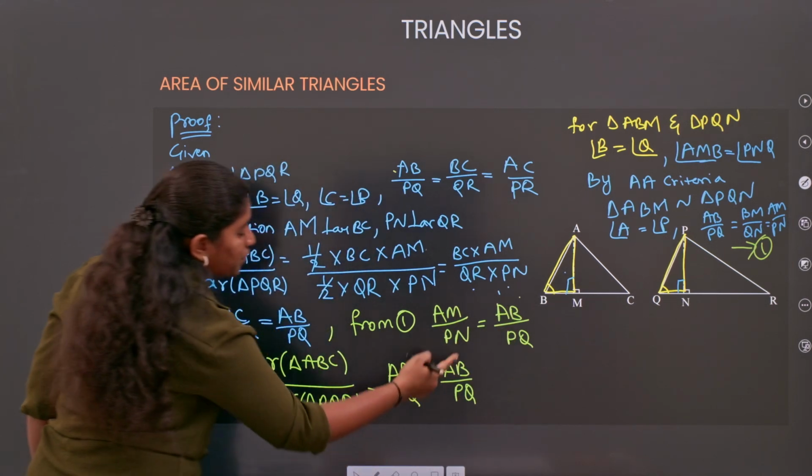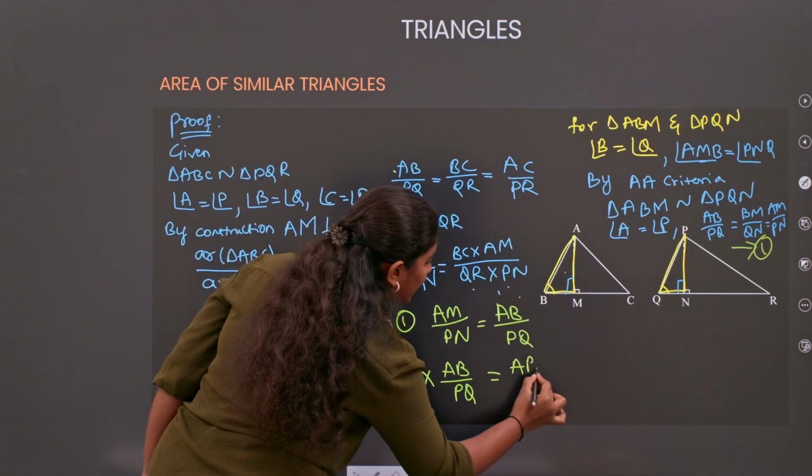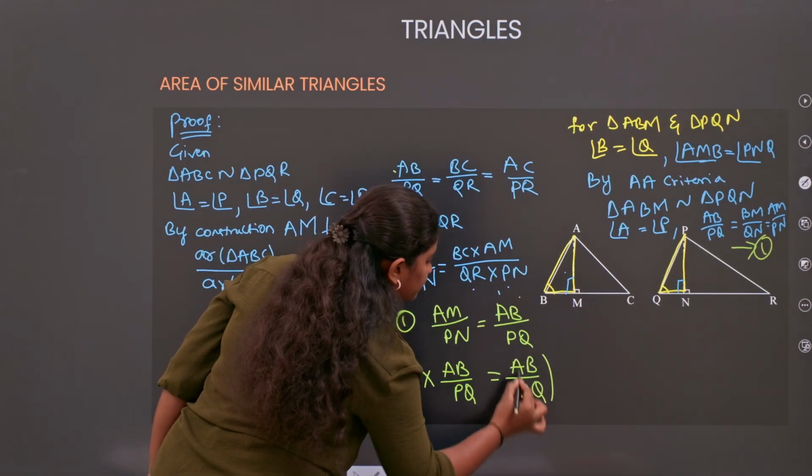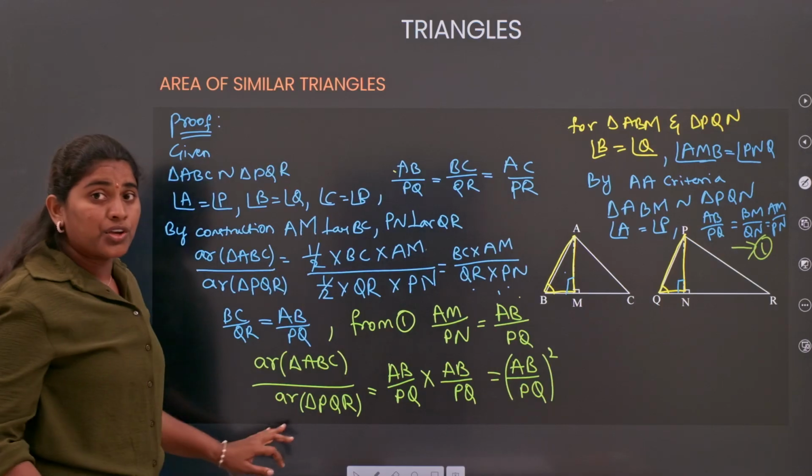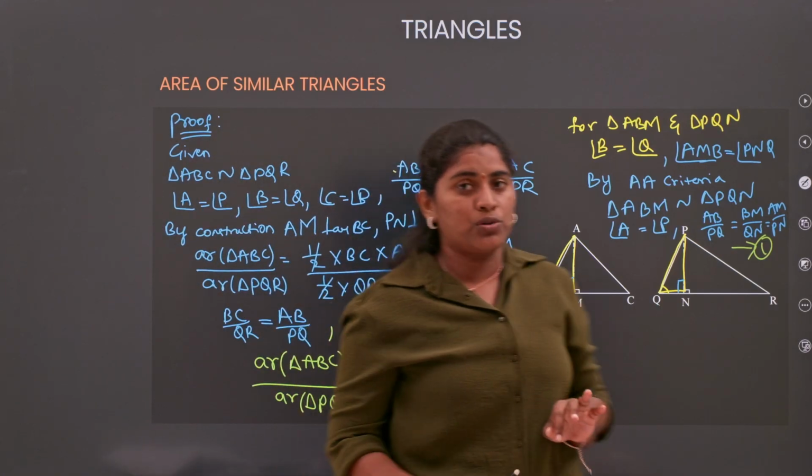So AB by PQ into AB by PQ. So finally we got AB by PQ whole square. Clear about this?